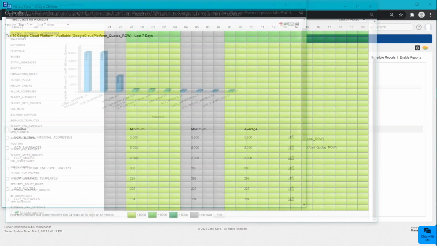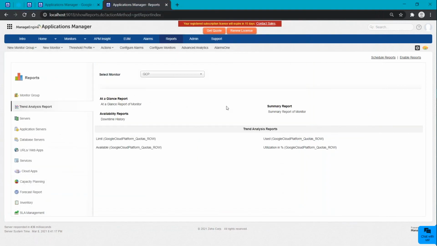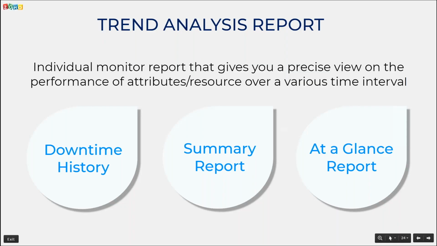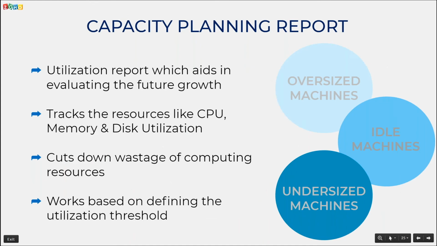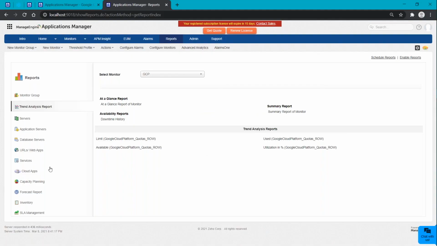So this is about our trend analysis report. Let me show you the last and final report type that we will be checking now. That is the capacity planning report. This is one of the important report types because it lets you know about your CPU, resource, memory and disk utilization values. Knowing your present values will highly cut down the wastage of computing resources, and to make sure of that, you have to define the utilization threshold. So let me show you with an example.